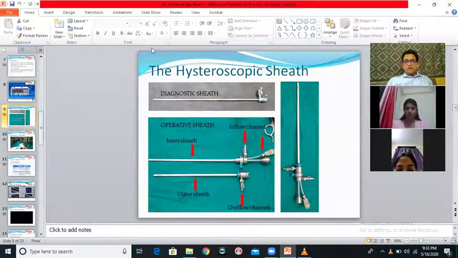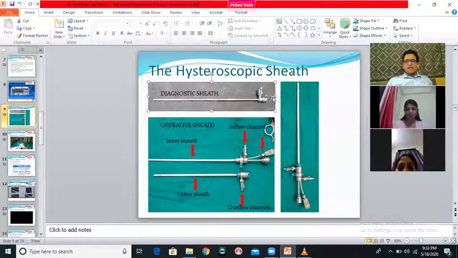Fine. So actually you do not need to know this. Again, I don't know. Is all of this actually asked to all of you? Anyway, let's not get into that. See, the diagnostic sheath does not essentially have always only one channel. This what I have shown here is the older model of the diagnostic sheath.